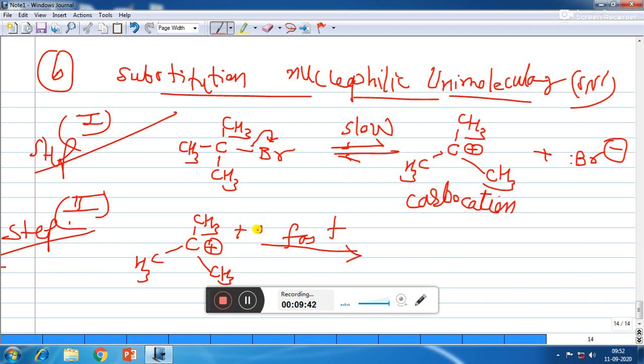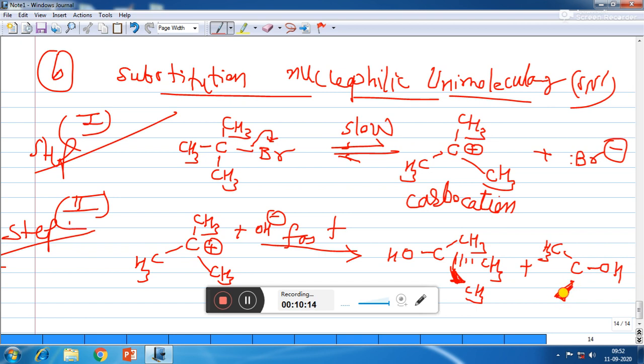Now when you are introducing nucleophile OH minus, you can see that as the leaving group is no more, OH minus can attack carbon from the right hand side also and left hand side also. So that means here you are going to get two products. One product in which OH minus ion is present on the left hand side, and a second product in which OH minus attacks the carbon on the right hand side. So here we are going to get a mixture of two products.